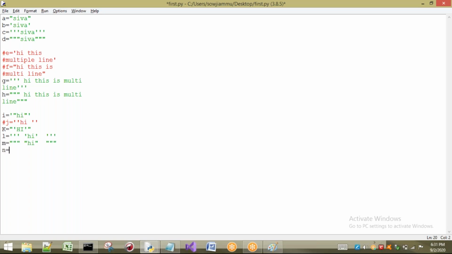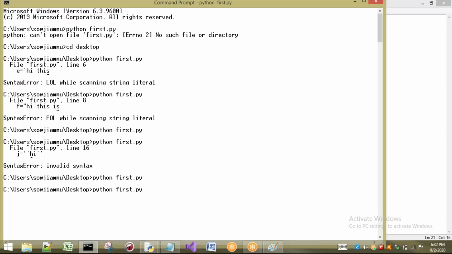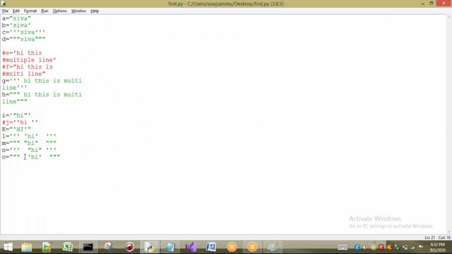Now see here one more case, that is single quotes, and I will take double quotes. It is also one more case. And the last case is double quotes, and here we can use single quotes. Right? See here, did we see any black color anywhere? No. Is there any error? No. Now I will try to remove the spaces here.